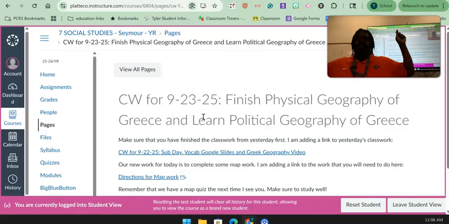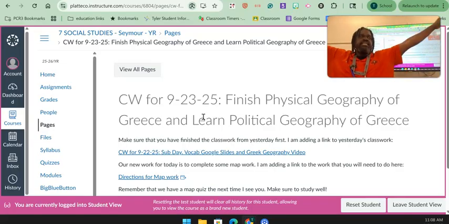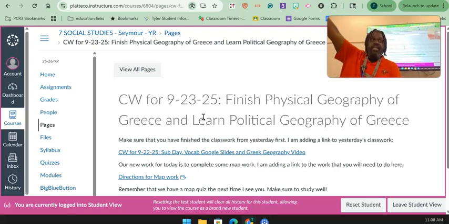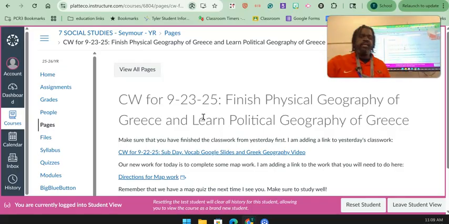Last thing, remember, as far as participation, inside the classroom, this is our quiet zone. If you're somebody who wants to just listen to music and work, if you need a quiet place to work, inside the classroom, we treat that like the lights are red. If you're going to be working with a partner or a small group, that needs to happen in the neighborhood. In here is a quiet zone. Any questions on that? Okay, success looks like getting your slides done, getting the video watched, and getting started on the map work.